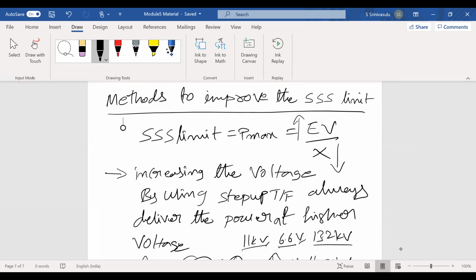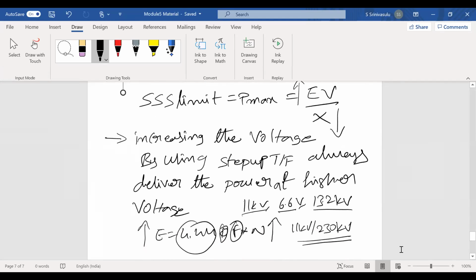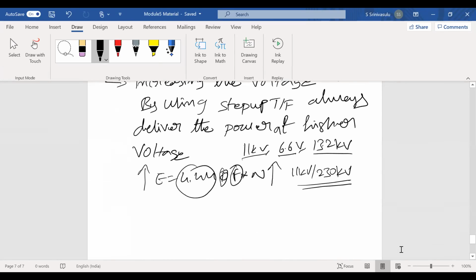Another very good advantage is that the steady state stability limit also increases. If you transfer the power at higher voltages, the steady state stability limit also increases. This is another important reason to transfer the power at higher voltages. Now, what are the methods to improve the steady state stability limit? The first method is to transfer the power at higher voltages by using the step-up transformer.